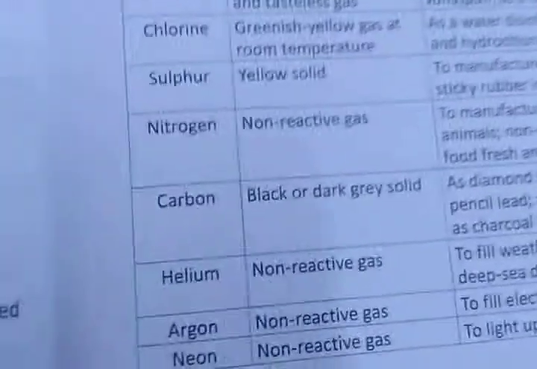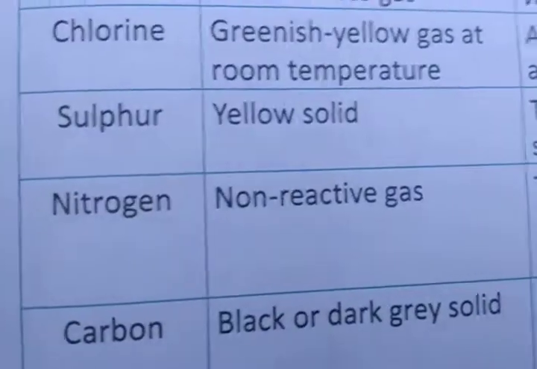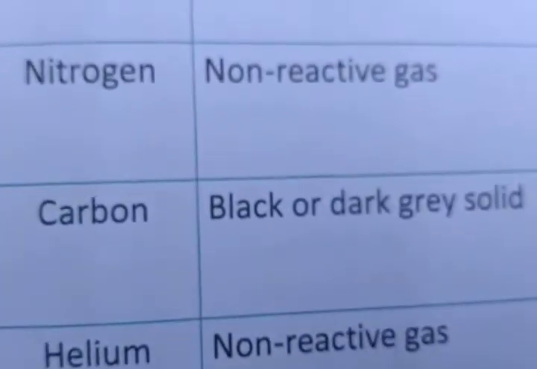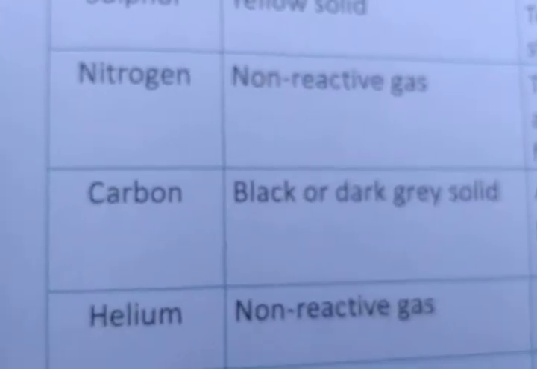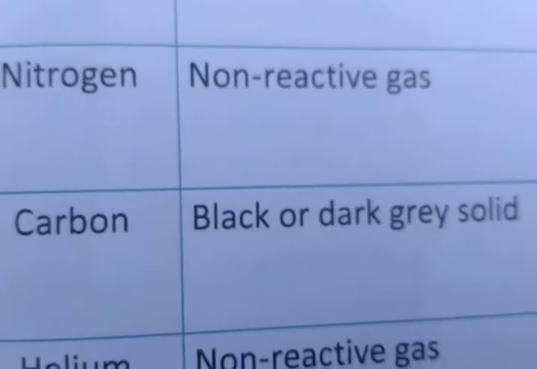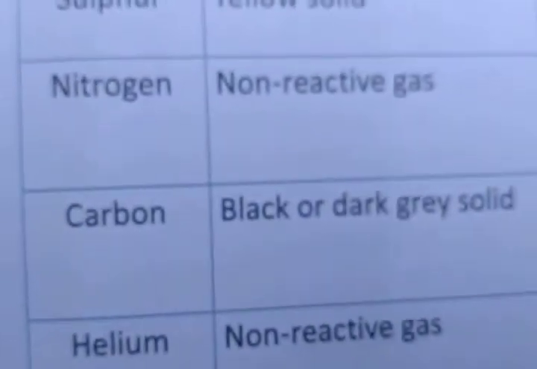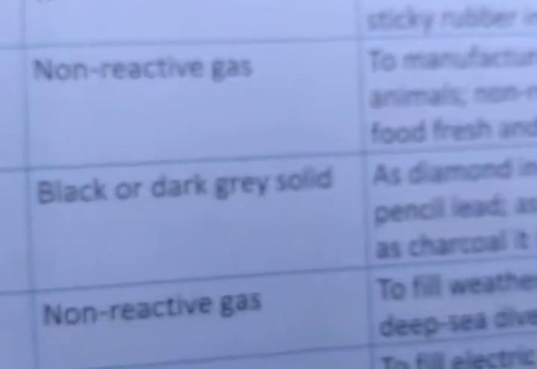Okay, now we are moving towards carbon, the most important and abundant non-metal, which is very useful also. Have you heard the word carbon? You might have heard about coal, right? Carbon is a black or dark gray solid. How does carbon look physically? Carbon is a black or dark gray solid. If I talk about the hardest substance in the world, that is diamond, and diamond is made up of carbon.